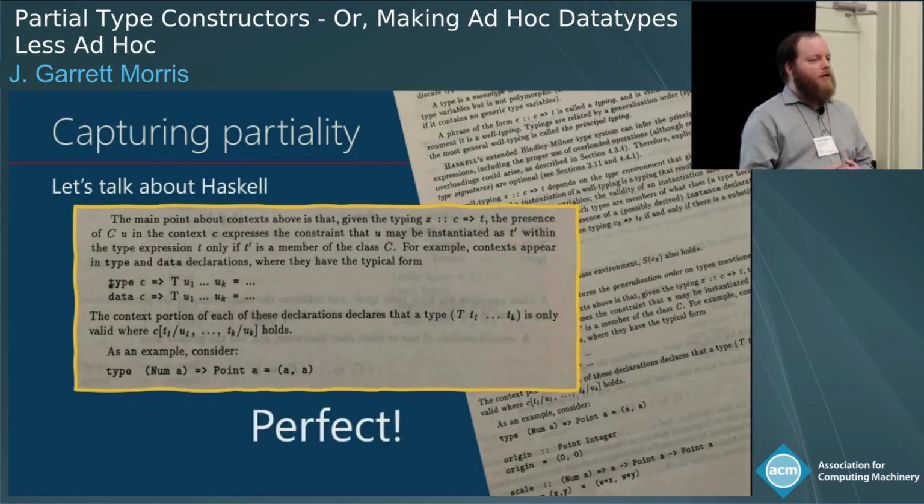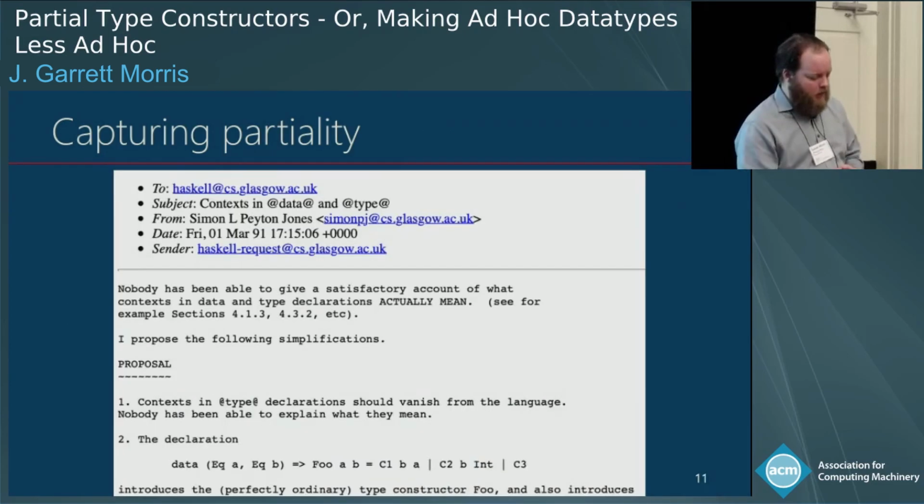So why don't we do this? Why isn't this a feature we want? Well, I also don't have an archive of the Haskell mailing list back to 1991, but Mark does. And so we find the following email from Simon Peyton Jones: "Nobody has been able to give a satisfactory account of what contexts and data and type declarations actually mean." And so Simon proposes basically reducing them to what they are now.